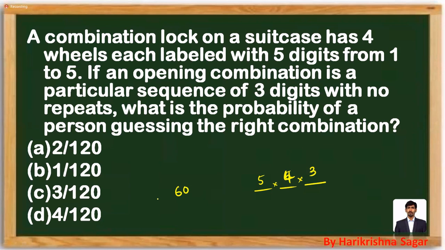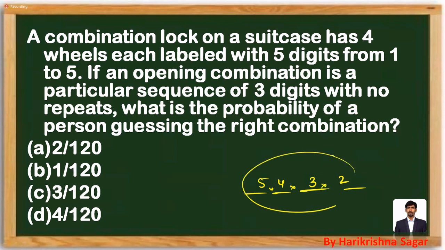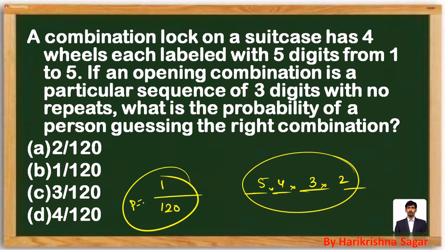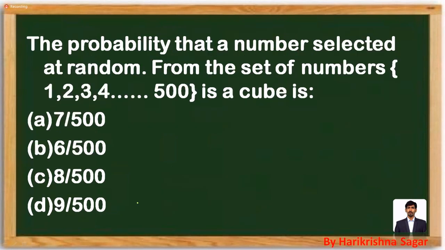And what about the previous one? Previous one will be any one of the 5. So we can say 5, 4, 3, 2. This is a right combination. How many are there? Total 120. Out of this, 1 is the right combination. Probability will be 1 by 120. Mark it as the option. Look at the next one.